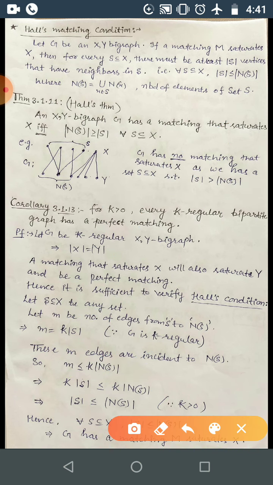So we have taken S from X as any arbitrary subset, and we have shown Hall's condition, and this is happening for all arbitrary sets. So by Hall's condition, G has a matching which saturates X, and this will become the perfect matching because we have discussed it here.